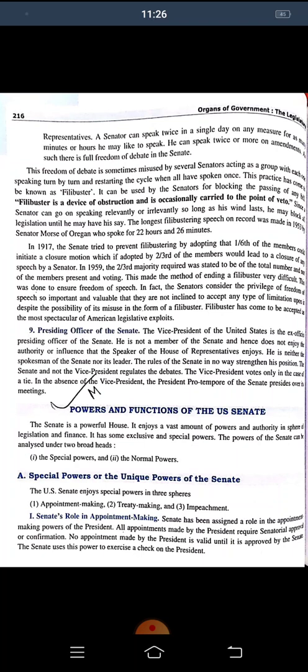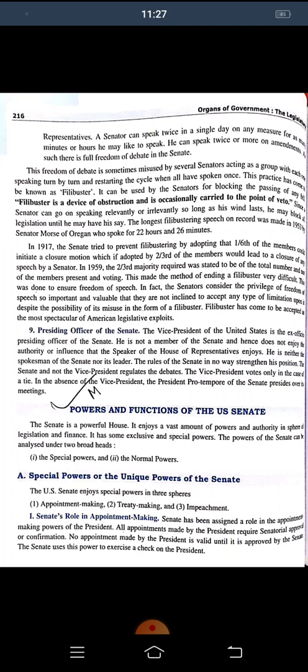So, the Senate as a court of impeachment. Whenever they want to impeach, that means they want to remove the high ranked officers, that has to be done within the Senate, and the Senate has the power to do it with the voting of a 2/3 majority. That has to be done.